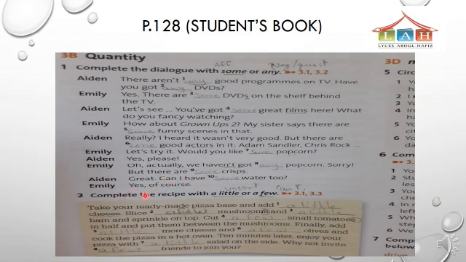In number 2, complete the recipe with a little or a few. Okay? Take your ready-made pizza base and add a little cheese, uncountable. Slice a few mushrooms, countable, and a little ham and sprinkle on top. Cut a few small tomatoes in half and put them between the mushrooms. Finally, add a little more cheese and a few olives and cook the pizza in a hot oven.